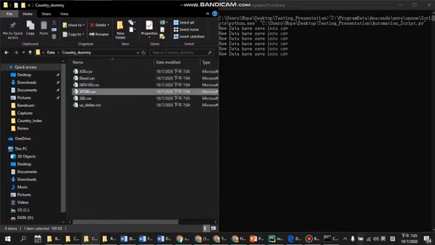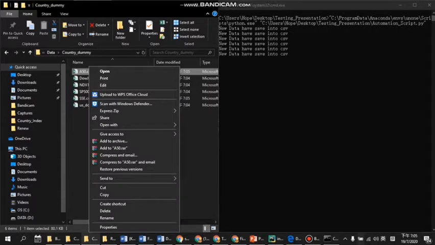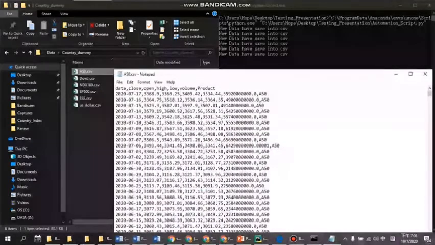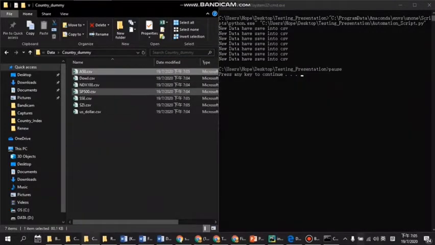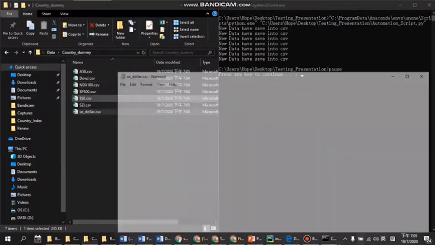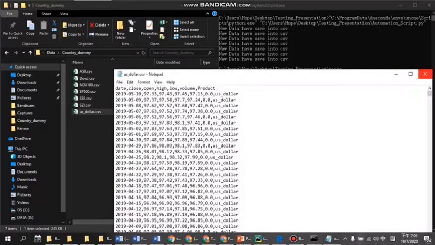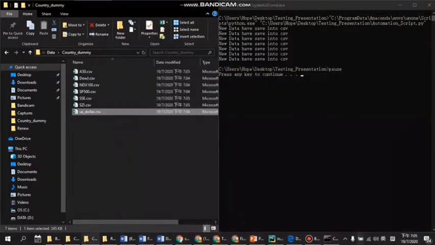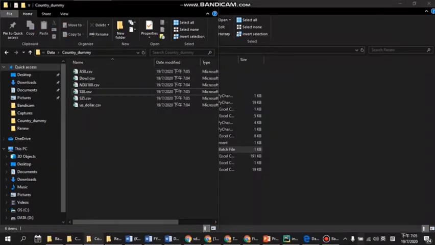Okay, now for example, this A50 is also not the latest one, only the US dollar is. Maybe this data is too huge. So for testing purposes, we can delete this one. Then we run the Python script.